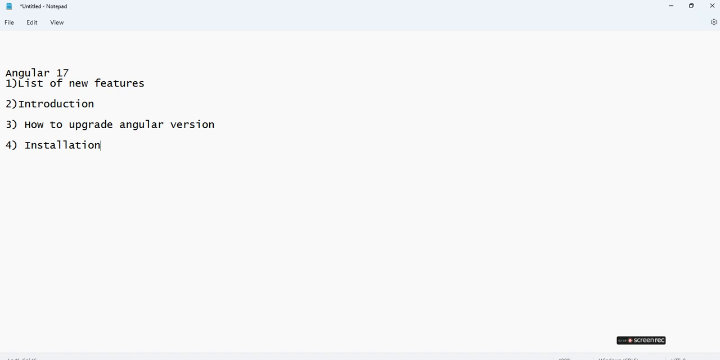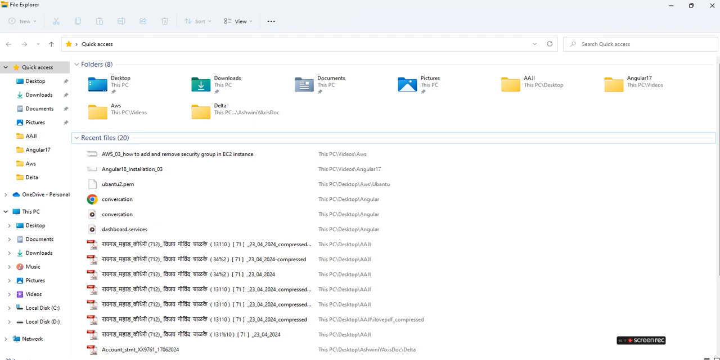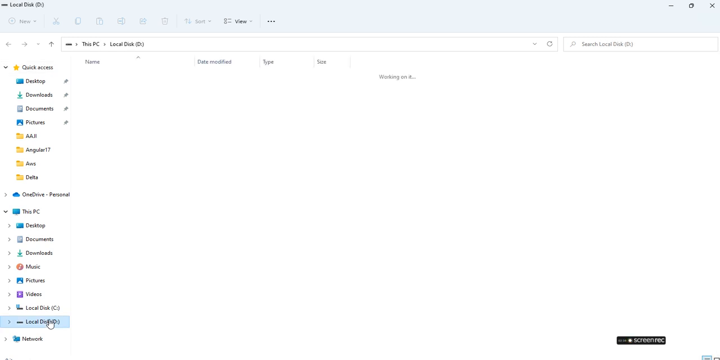Installation is a crucial part: how to start an Angular application in your project. So now I'm going to one application here. We are discussing one Angular application, an Angular 17 version.